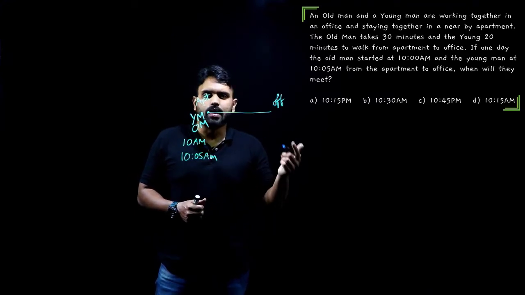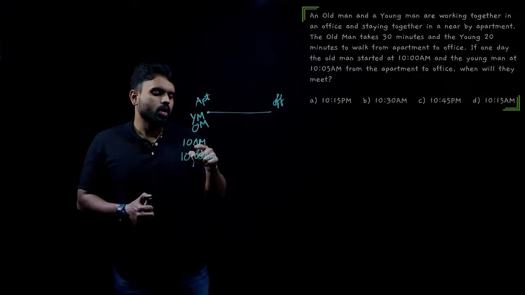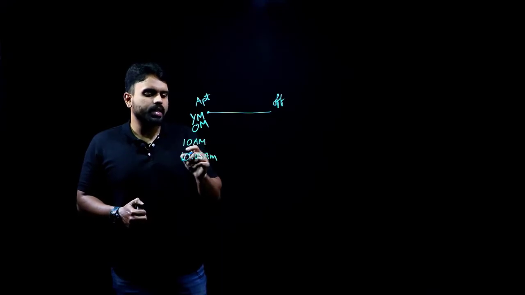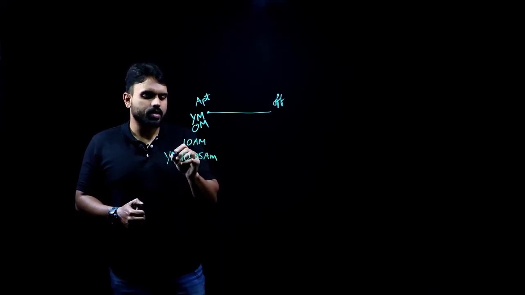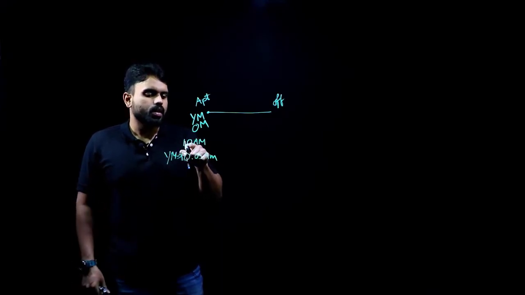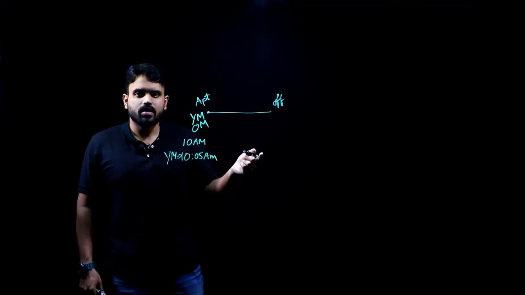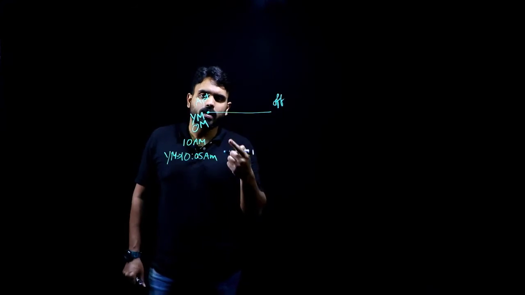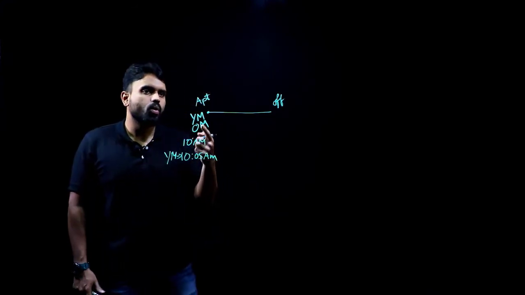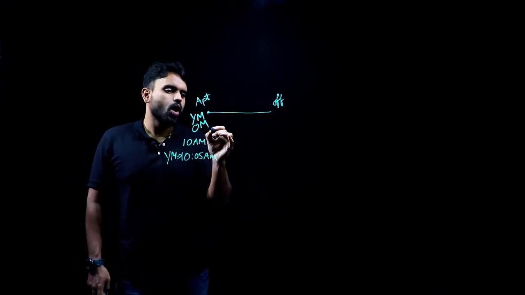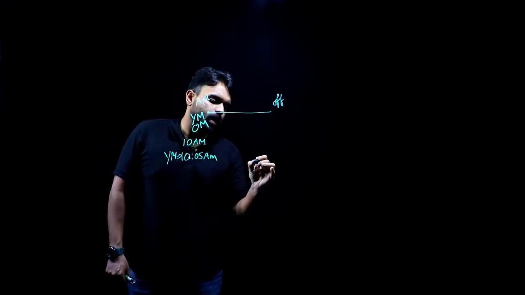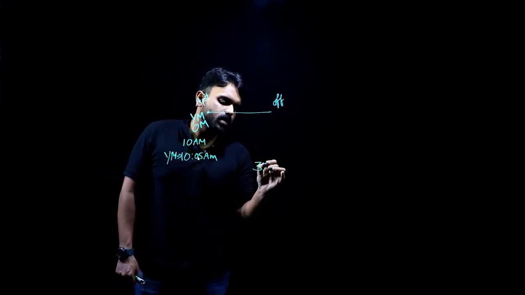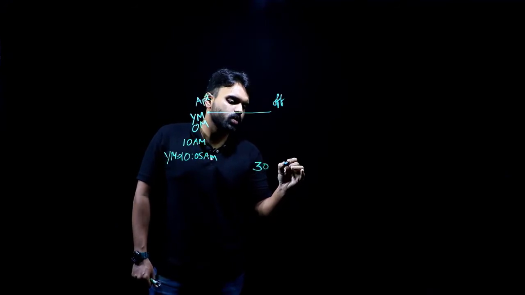when will they meet? Now, by the time the young man starts, our old man would have traveled some distance. How much? For that we need to know the speeds. The time taken by the old man is 30 minutes, and the young man takes 20 minutes.